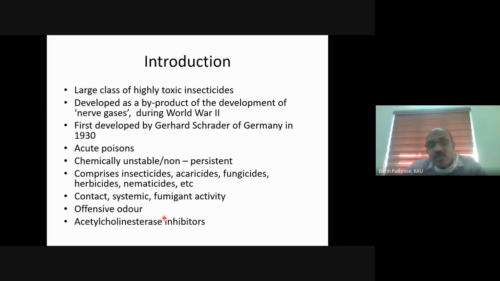They tested these organophosphorus pesticides on human beings. And this group of pesticides was first developed in 1930 in Germany. Nazi Germany was the cradle for all these developments. First developed by a scientist named Gerhard Schrader. And all of them are acute poison. That means if you consume an OP insecticide, you will get killed instantaneously. So these are acute poison.